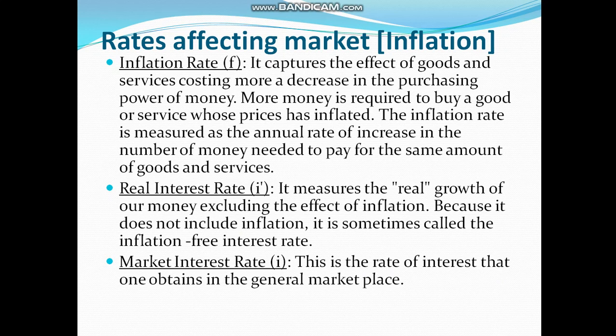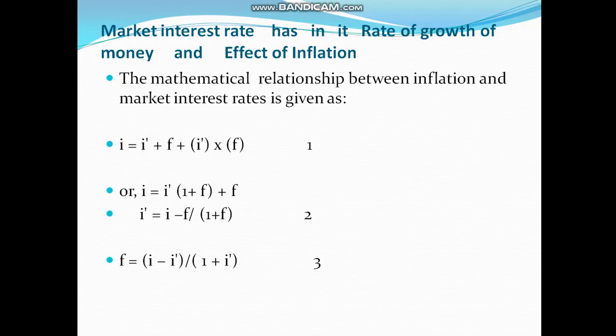Now, there is a relationship between these three: inflation rate, real interest rate, and market interest rate. The market interest rate has in it the rate of growth of money, that is the real rate of interest, and the effect of inflation, that is the inflation rate.